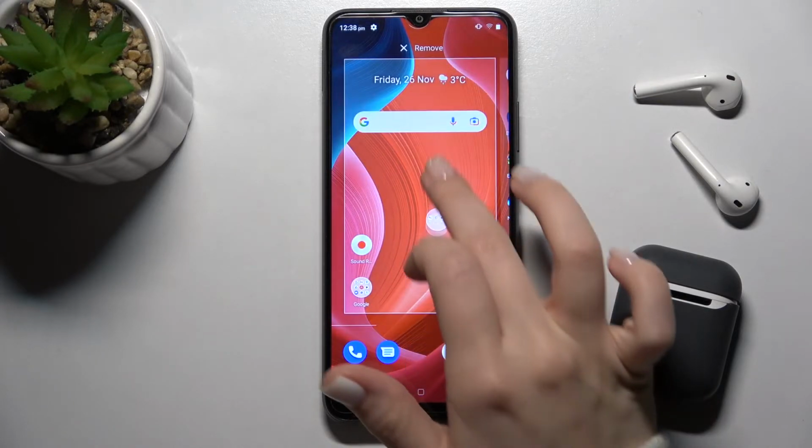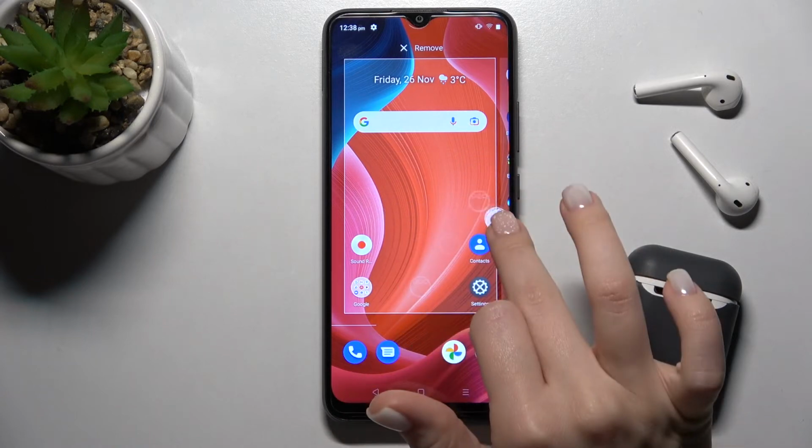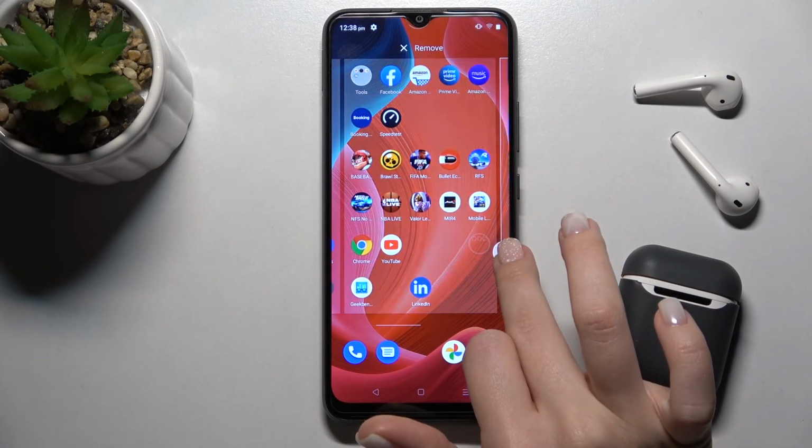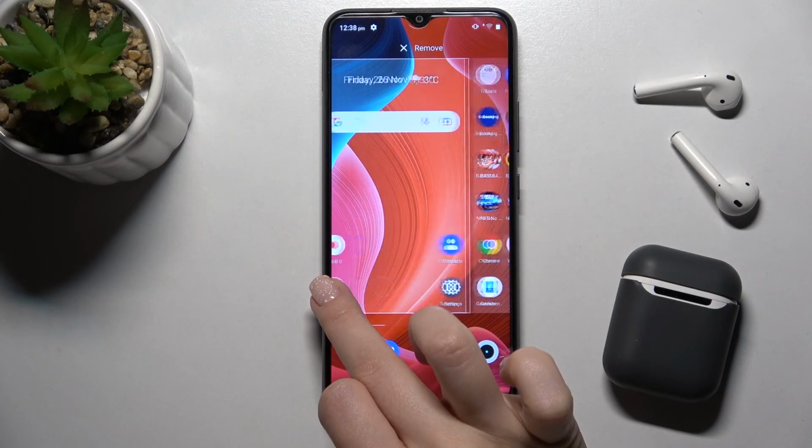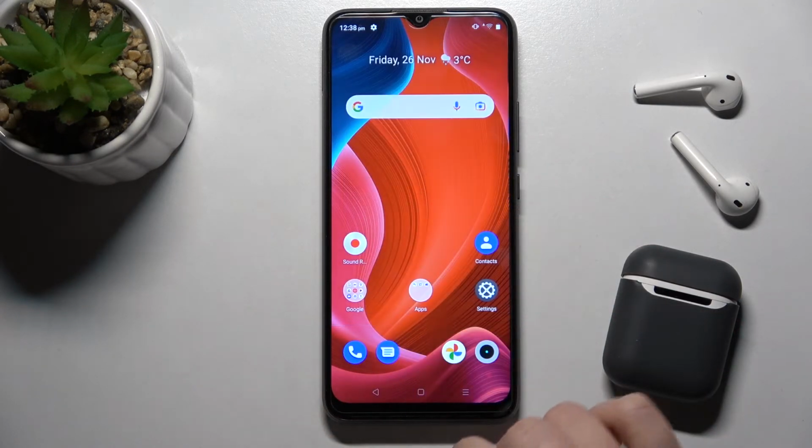If you want, you can also move your folder here on the screen or between the screens. By this way, just hold for a while and drag it where you want to turn your folder.